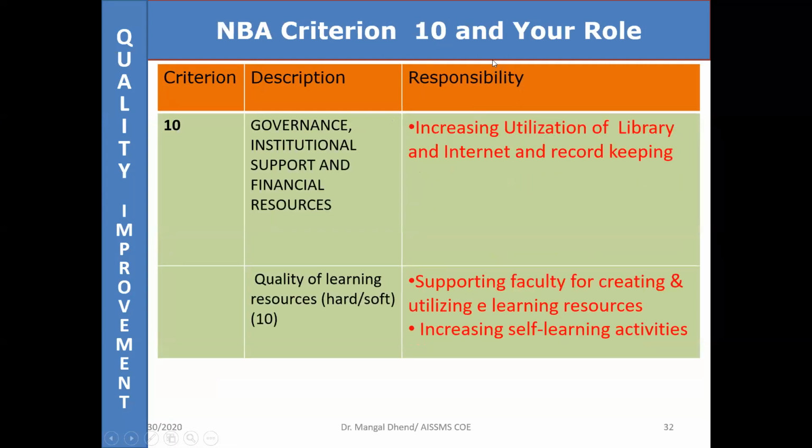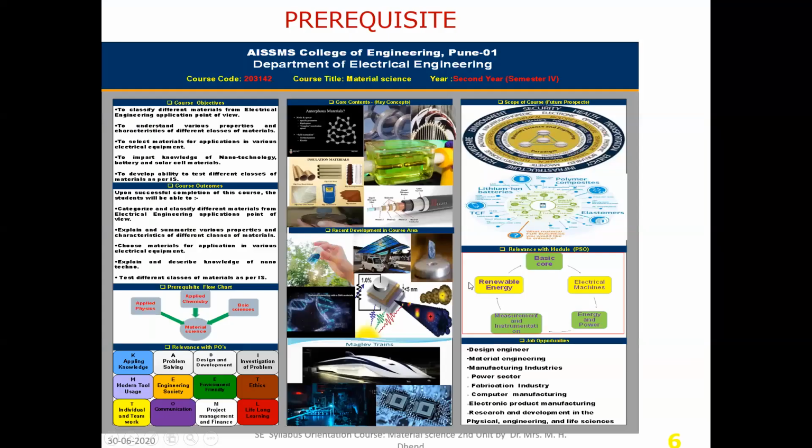Up to 10 criteria: governance, institutional support, quality. It's also very important. Then what we have done at our college level: we have made this knowledge wall. We call it a knowledge wall, and we have kept it in the lab. If you see, labs are filled with this knowledge wall. One chart or knowledge wall is kept for one subject, but I don't keep it only for the wall.